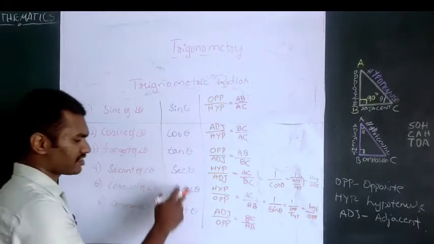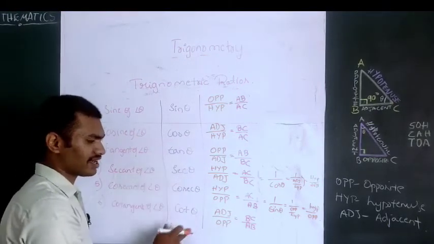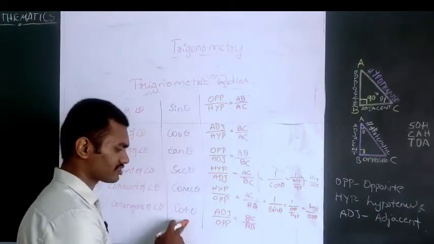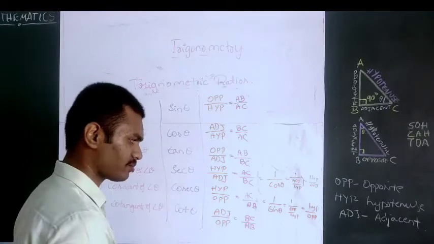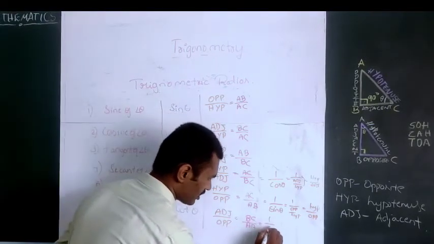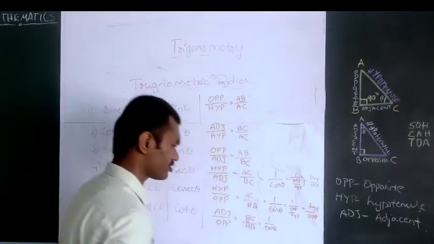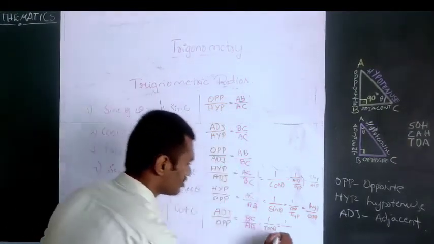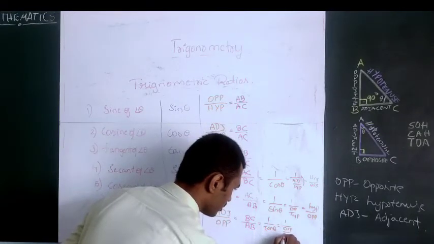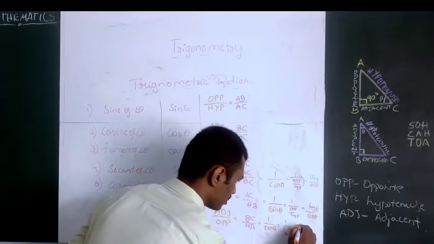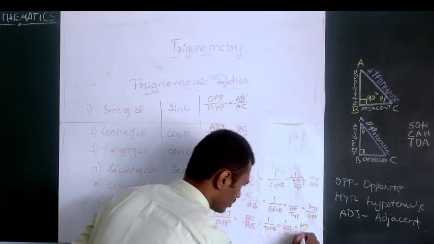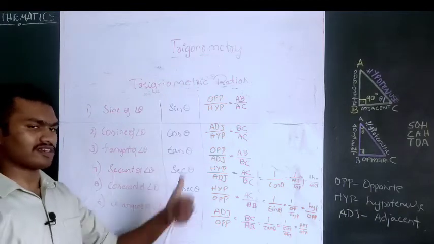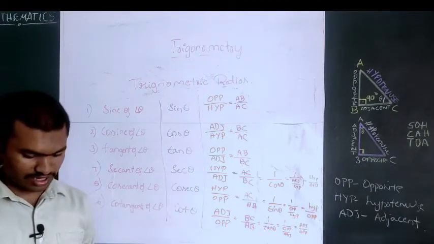So observe this, tan theta and cot theta. What is tan theta? Tan theta is opposite by adjacent. What is cot theta? Adjacent by opposite. Are they reciprocal? Yes. So 1 by tan theta can be written as cot theta. Tan theta is opposite by adjacent, so adjacent by opposite can be written as cot theta. This is the relationship between cot theta and tan theta.